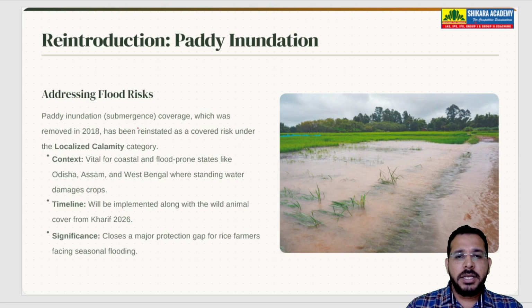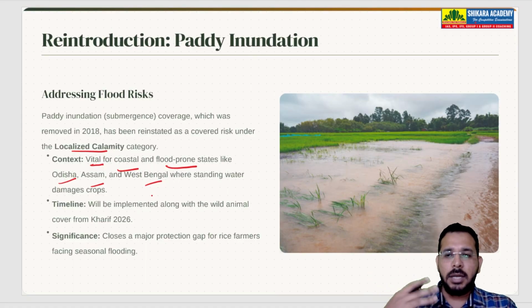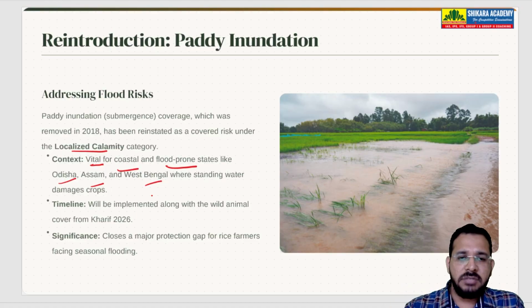So this inundation is a localized calamity. It is also added under localized calamity. It is vital for coastal and flood-prone states like Odisha, Assam, West Bengal, where there are frequent inundations, not flooding, but crops inundated under water because of heavy rainfall, etc. It was not very viable to calculate this inundation earlier, hence it was removed.